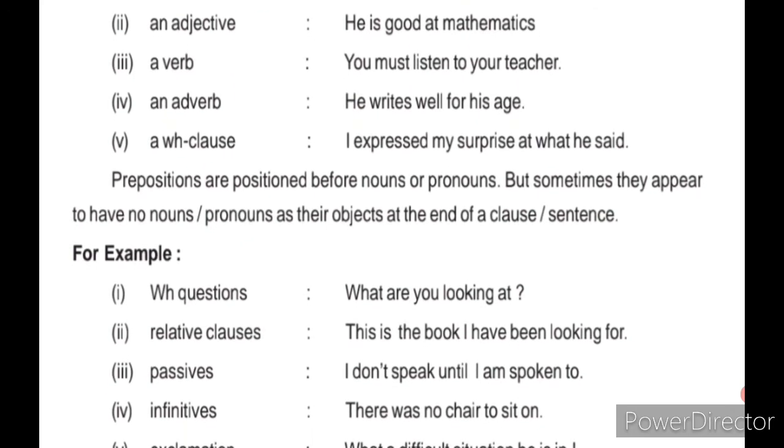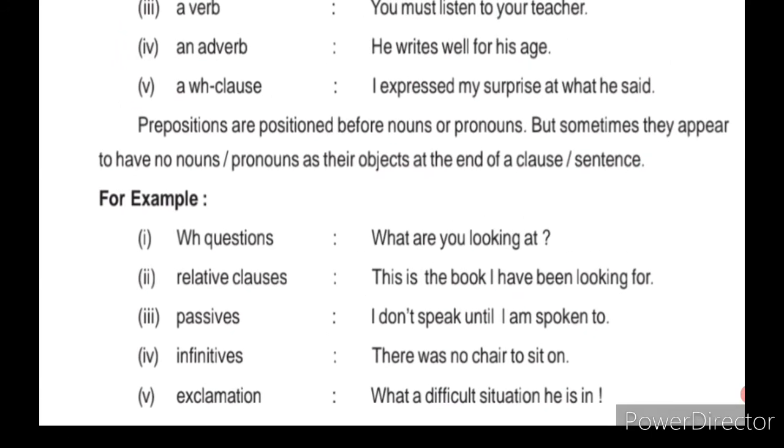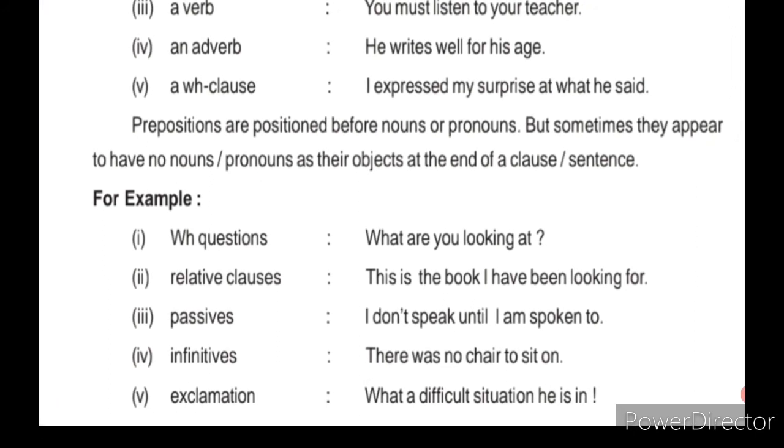A clause: I expressed my surprise at what he said. Prepositions are placed before nouns or pronouns, but sometimes they appear to have no nouns or pronouns as their objects, at the end of a clause or sentence.